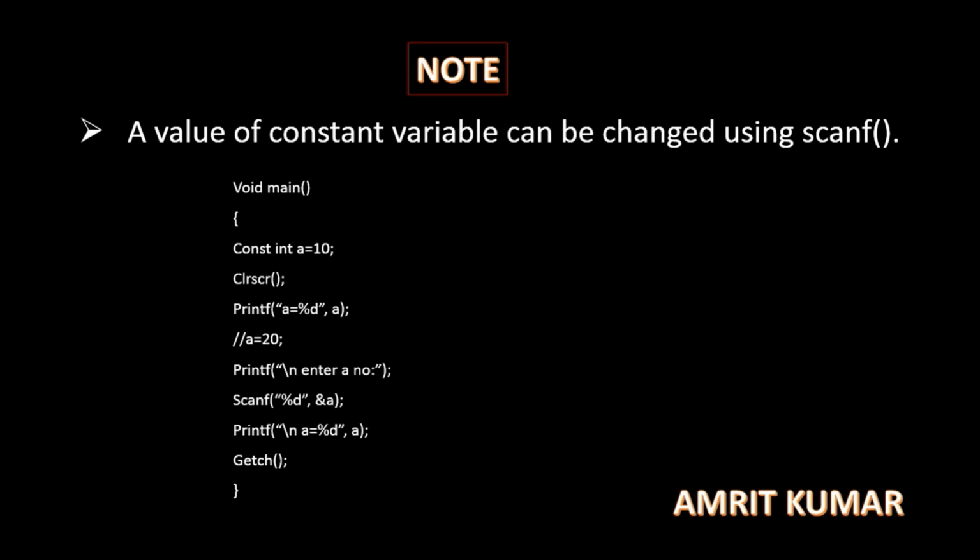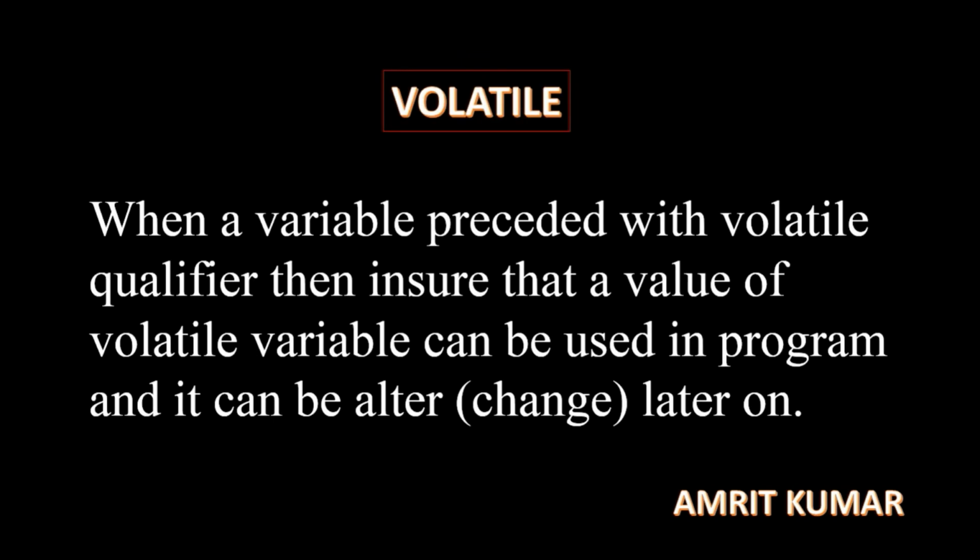Now moving on to the volatile qualifier. When a variable is preceded with the volatile qualifier, it ensures that the value of the volatile variable can be used in the program and can be changed later on. So this is the meaning of volatile. We have studied that the const qualifier's value can be used in the program, but it cannot be changed or altered.